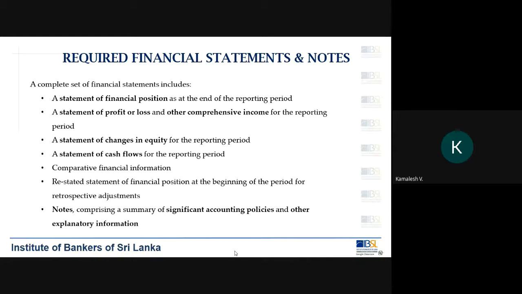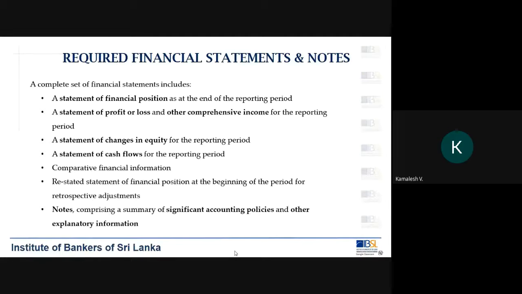So you have the statement of financial position as at the end of the reporting period. End of the reporting period means if your financial year is 1st of January to 31st December, we are providing the statement of financial position as of 31st December.